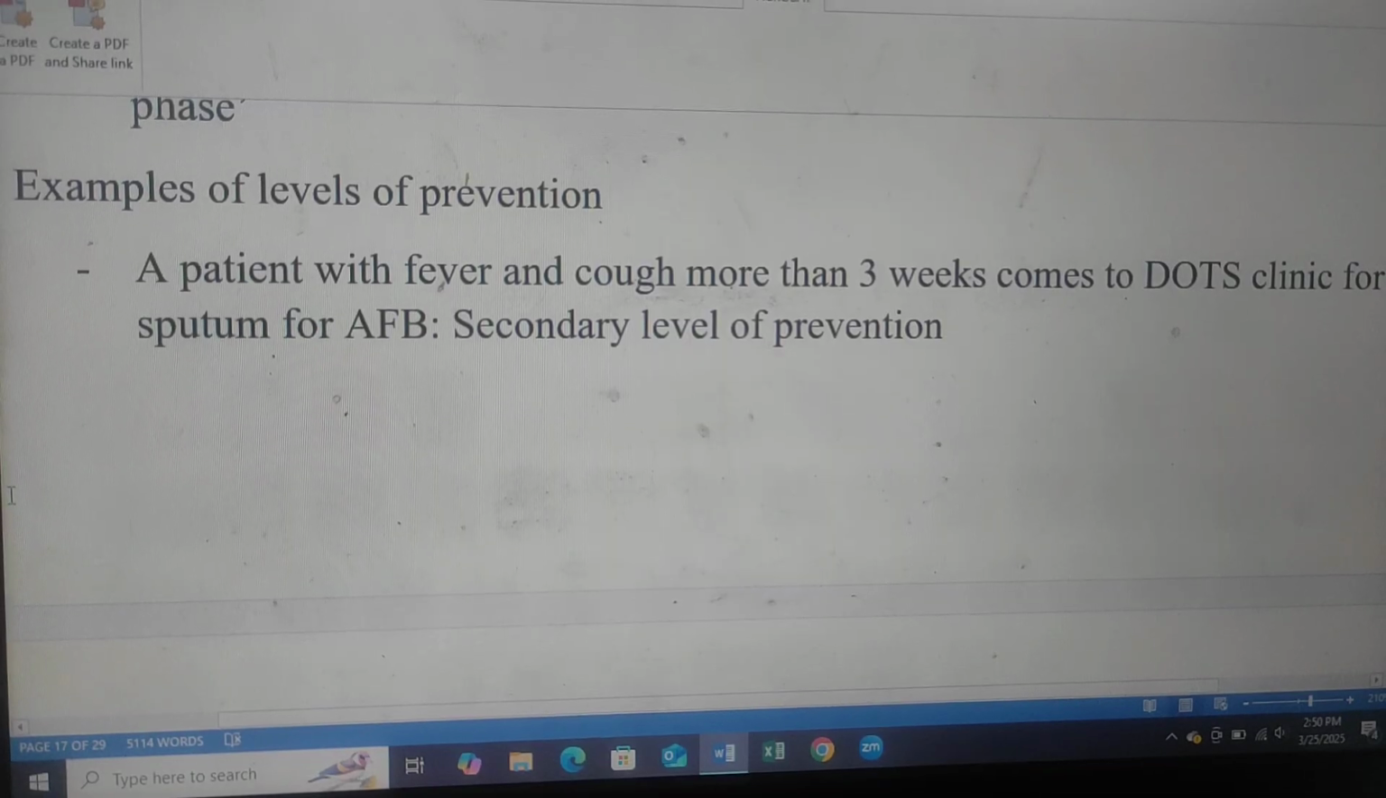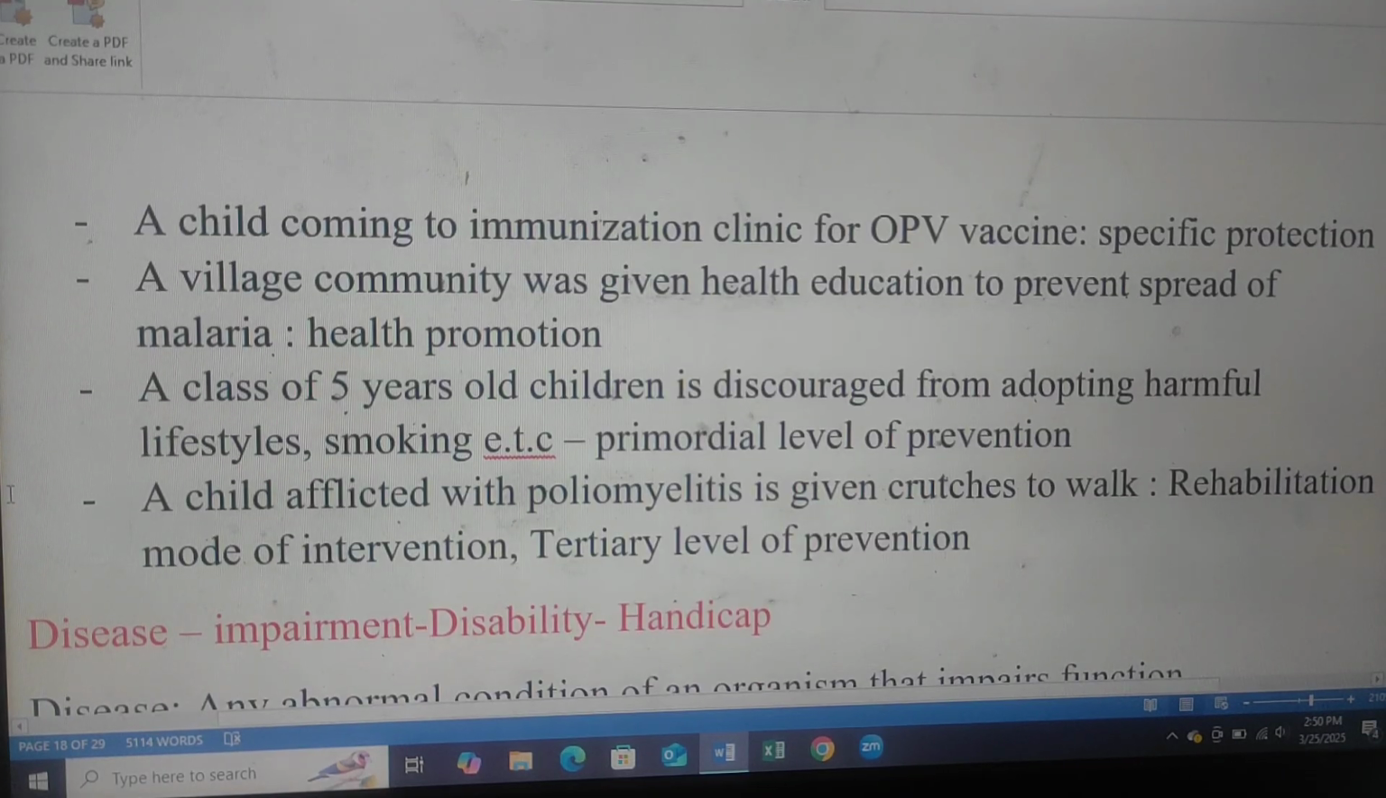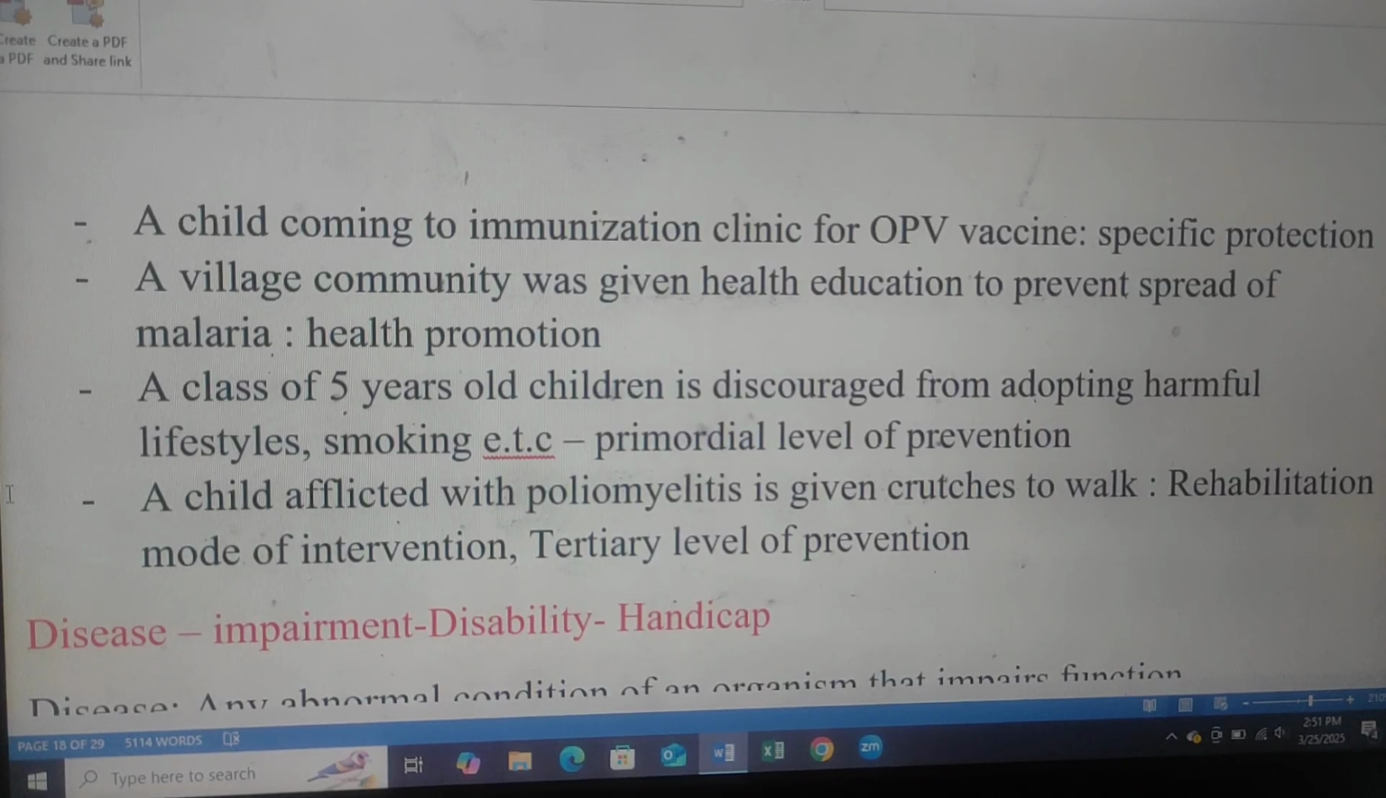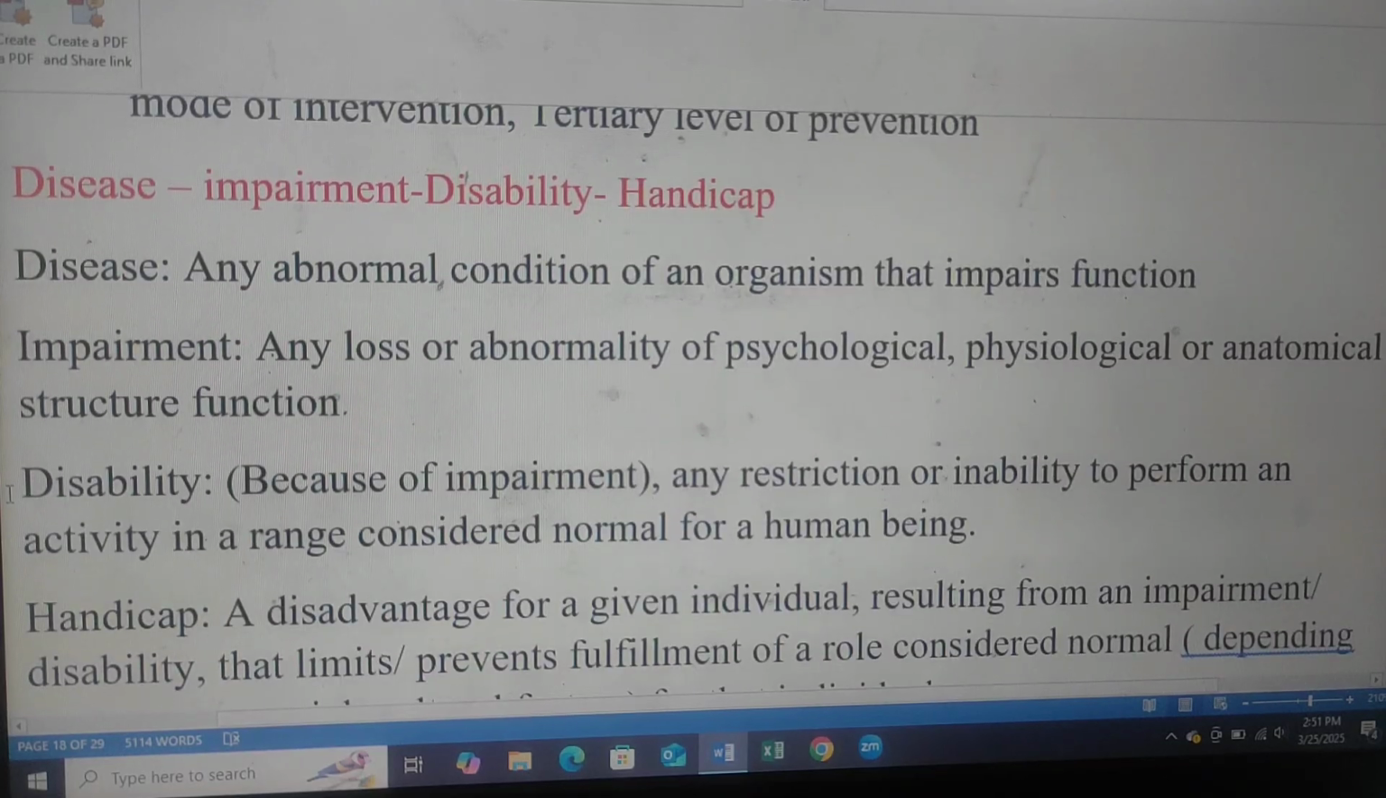Examples of levels of prevention: a patient with fever and cough for more than 3 weeks comes to the DOTS clinic for sputum for AFB, secondary level of prevention. A child coming to the immunization clinic for OPV vaccine, specific protection. A village community was given health education to prevent spread of malaria. Health promotion: a class of 5-year-old children is discouraged from adopting harmful lifestyles, smoking, etc. Primordial level of prevention. A child affected with poliomyelitis is given crutches to walk: rehabilitation.